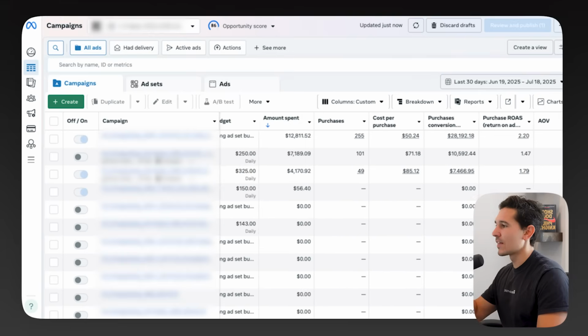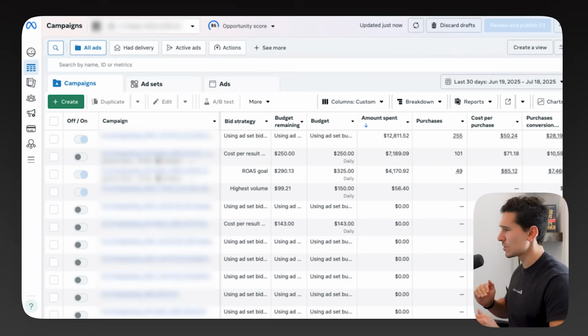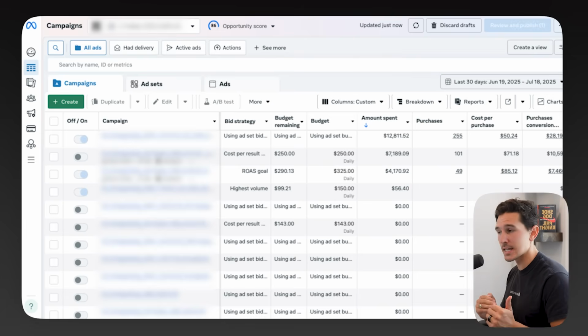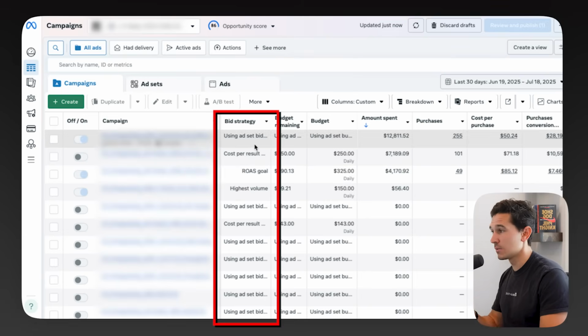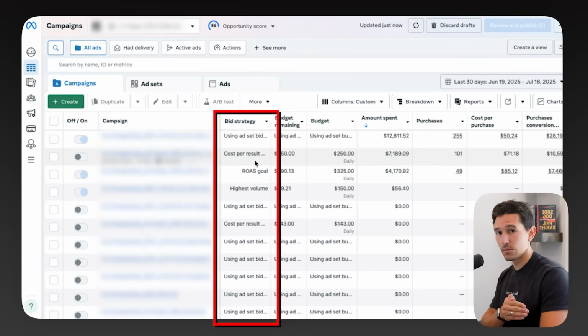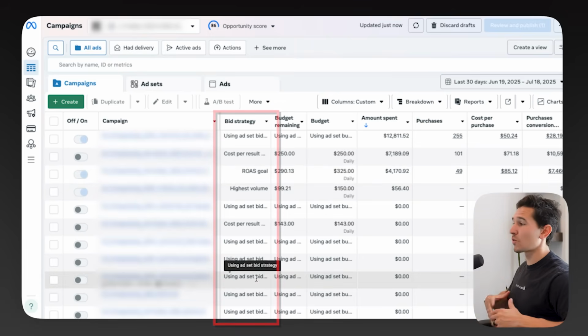Now, when I look at this account, there's so much that we can unpack just on the campaign structure alone. The structure itself, I can't really tell what's going on just by looking at the campaign name, so we'll dig into that. But what I noticed right away is in the bid strategies. They have one bid strategy that's ABO. They have one that's a cost per result goal. That's a cost cap. They have one that's a ROAS goal, and they have one that's a highest volume. It's like they're just throwing everything out there.